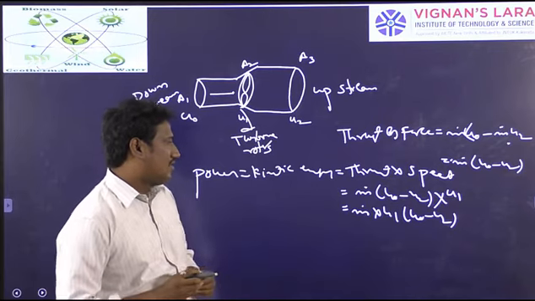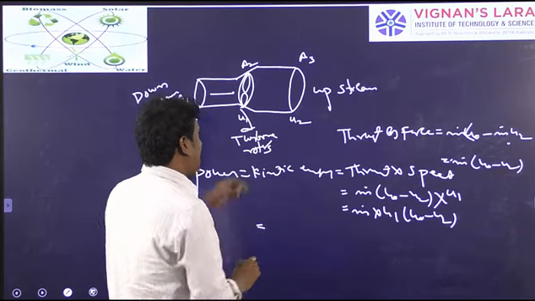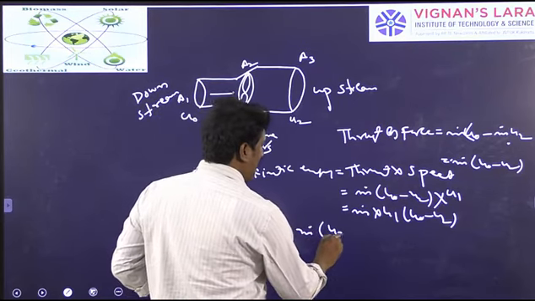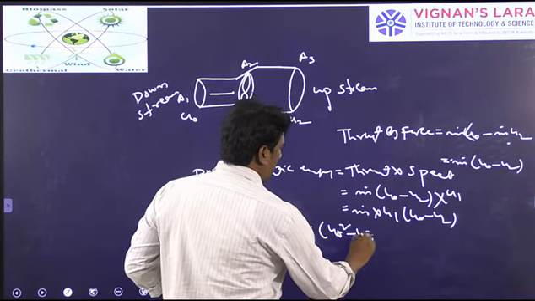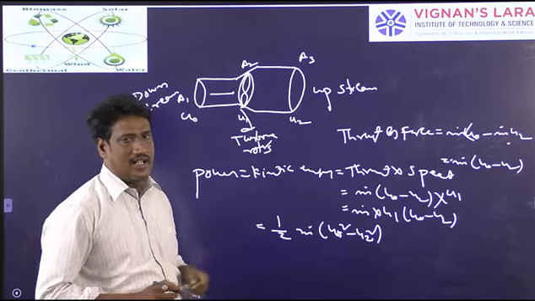Later, by finding the kinetic energy equation, the kinetic energy that is extracted will be half m dot (u naught square minus u2 square). This is the kinetic energy extracted from the wind that we have already derived.